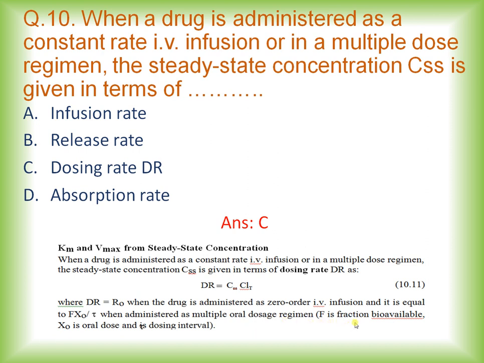F is the fraction bioavailable, X0 is the oral dose and tau is the dosing interval.